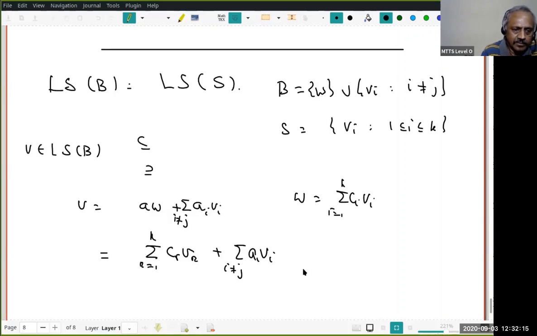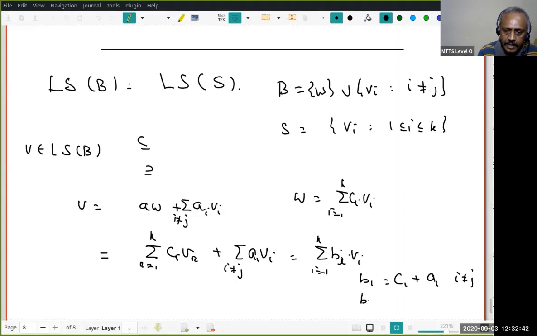What does that mean? We have written b as a linear combination of v1 to vk. Are you following? If you want, I can rewrite it. I will write it as summation bi vi, i equal to 1 to k. What is bi? bi equals ci plus ai for i not equal to j. And what is bj? Now j only comes here, so when i equal to j, that will be only cj.